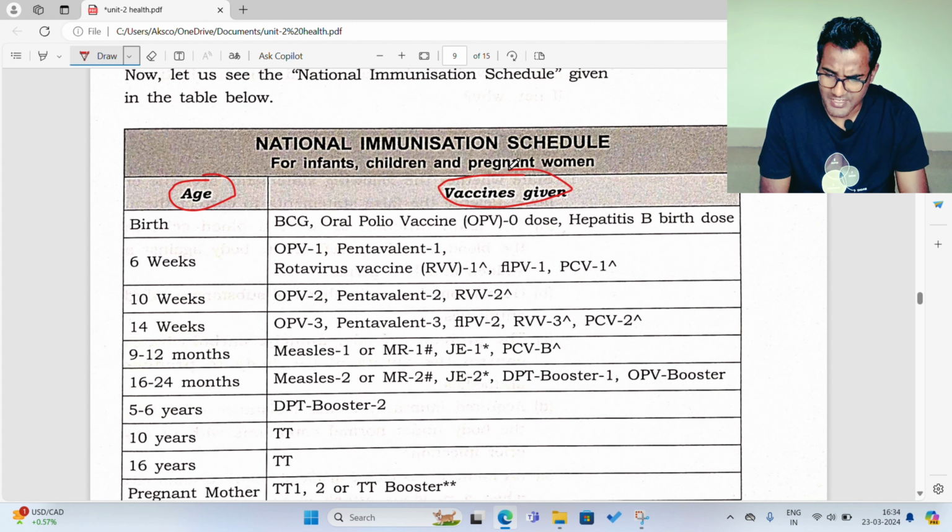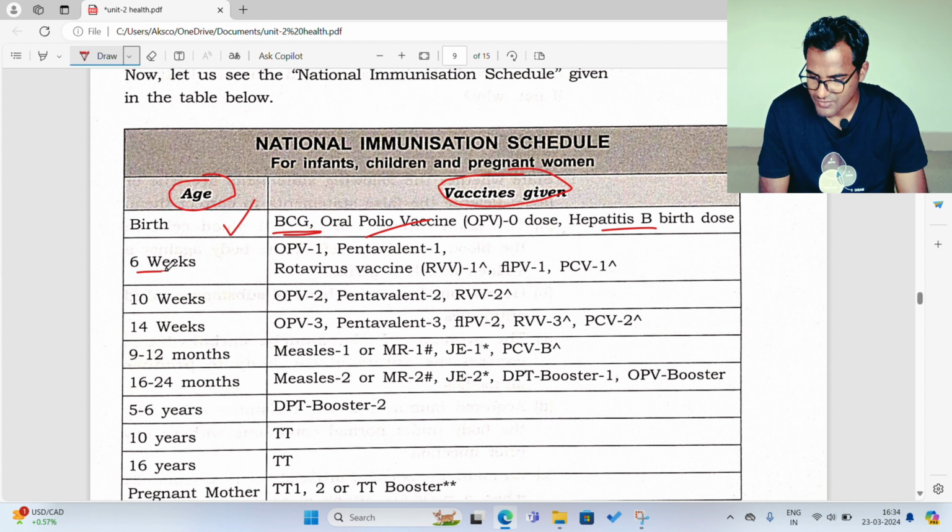So what are the different types of vaccines given? When a child is born, they are given BCG. This is a vaccine against the disease called tuberculosis. Then polio vaccine and hepatitis B vaccine are given when the child is born.